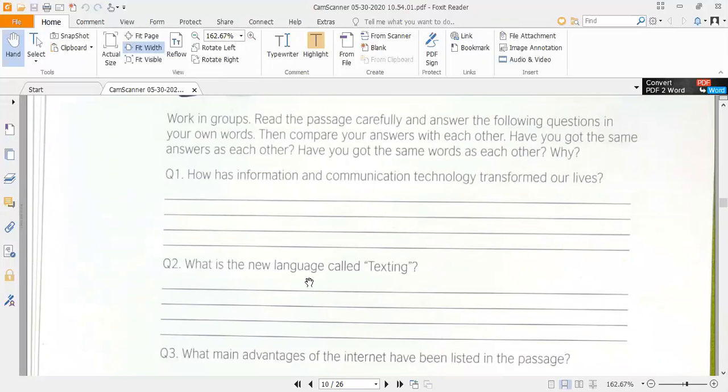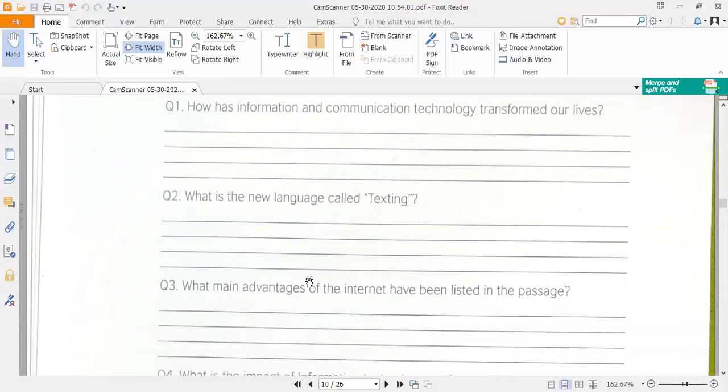For example, question number 1 is, how has information and communication technology transformed our lives? You have to describe how our lives have been changed due to information and technology. So your description is necessary here,